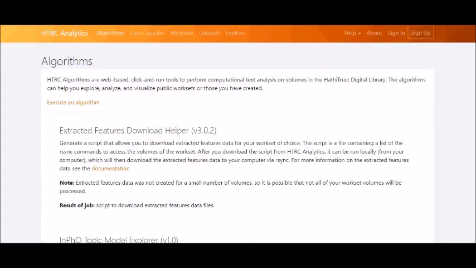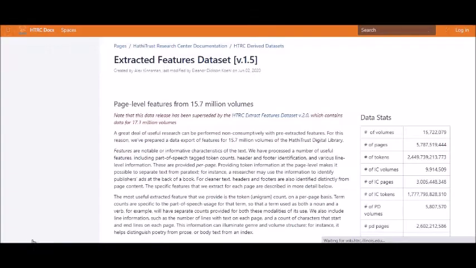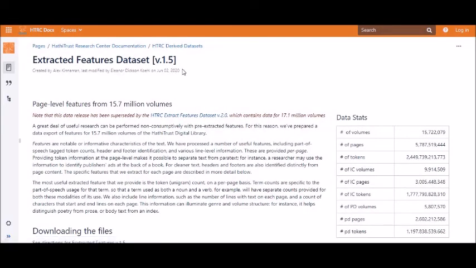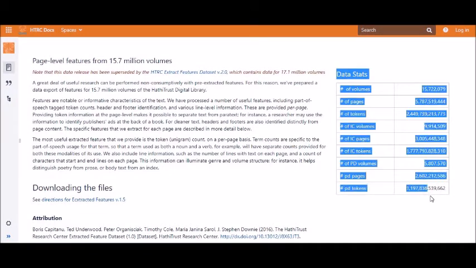Then comes what we call the data capsules. Here you will see secure virtual environments for non-consumptive text analysis and research. You can see that the analysis gives you visualization tools which are very powerful ones also with this particular analytic. The collection here they have given you as to how many things are available as per the year, and the complete analysis they have done and showcased to us. I'm not interested, therefore I'm not going to read it.